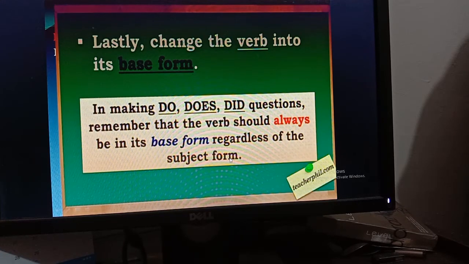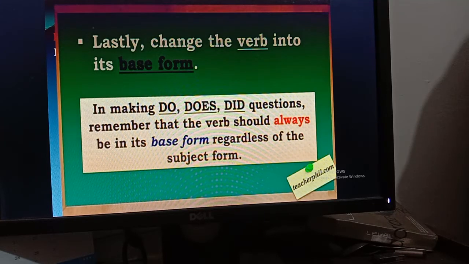That means when you make questions with do, does or did, you need not think about the subject, you will always write the base form of the main verb. These are the rules and you have to always follow them. Base form means the present form of the verb but without s or es.